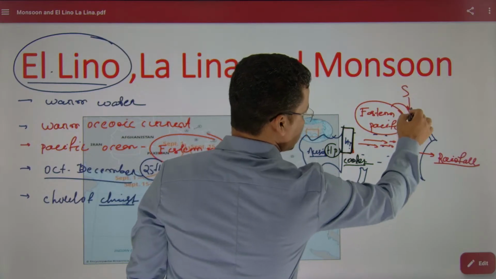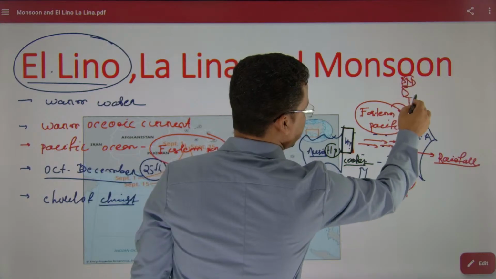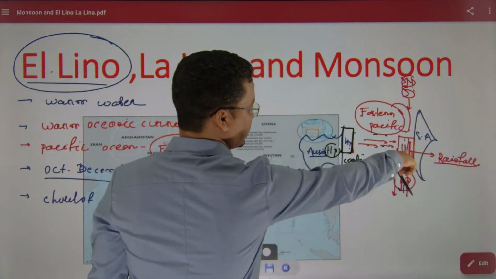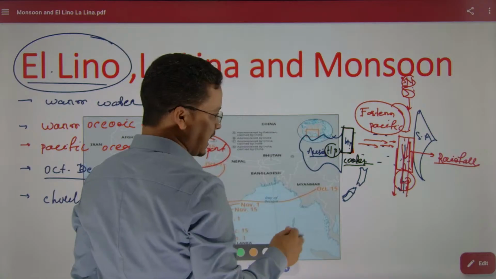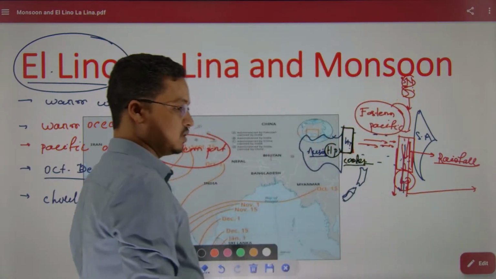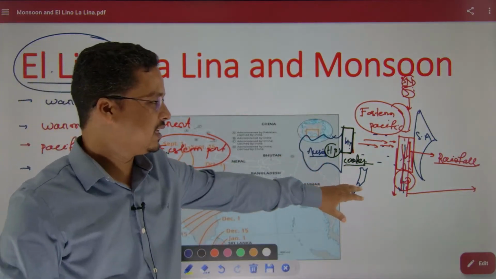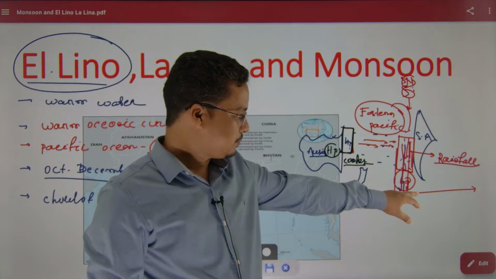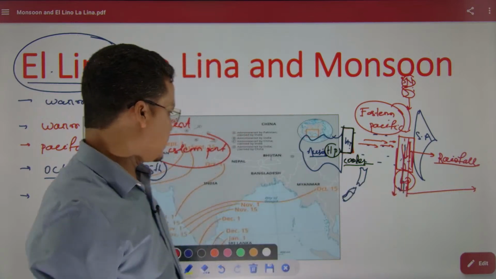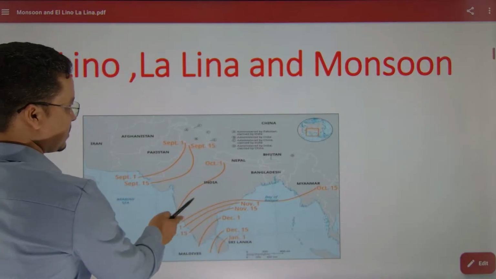As it flows north to south, right, write north on top and south below. If it flows north to south, then after some time this warm current will reach the Indian Ocean. This El Nino warm current, through the west wind drift, I will show in the next slide, right.